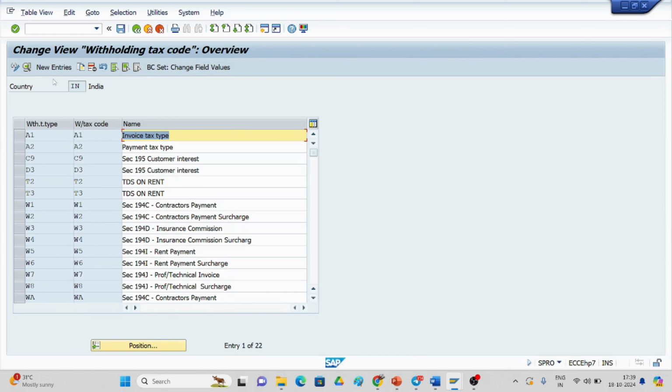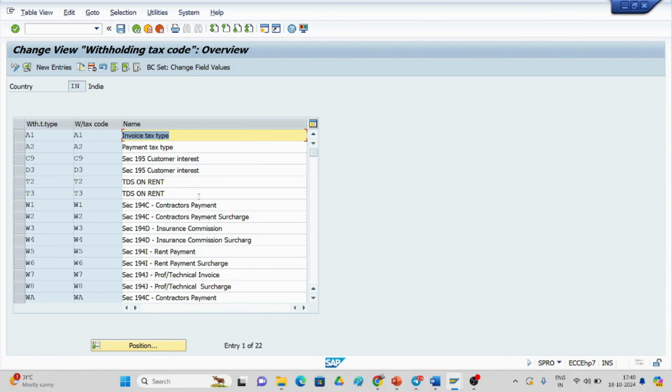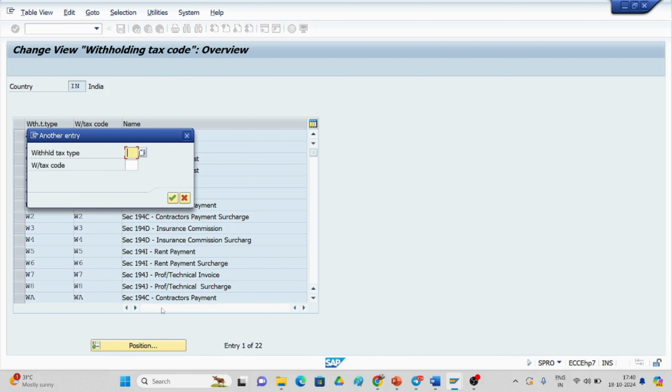If you observe here, with a new entry, the tax type you have given, the tax code also you have to create. You can create like this. What tax code have I taken? T2 and T2. You can give the description like 194I rent. I'll show you again. Here, I have given T2. I have created it already. Here you can go and see the T2.